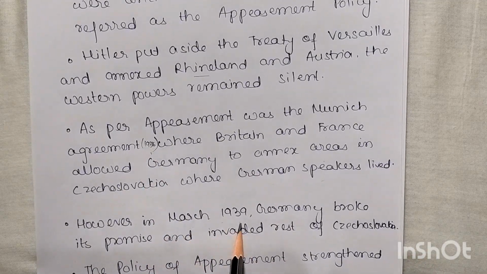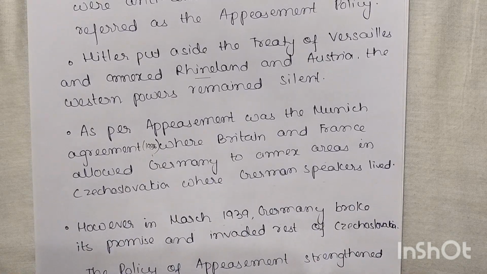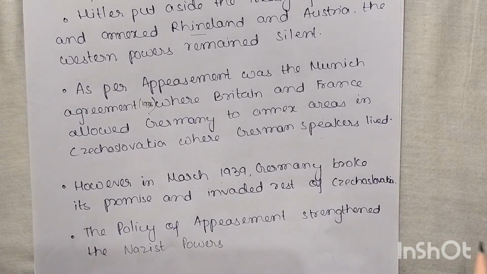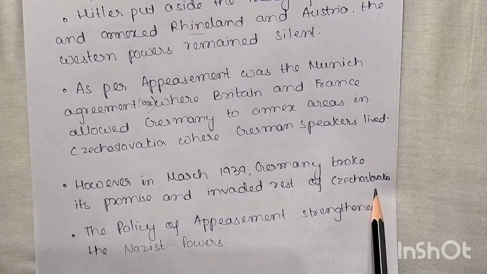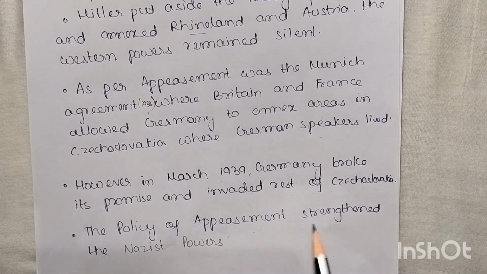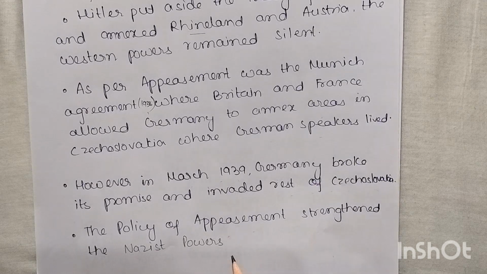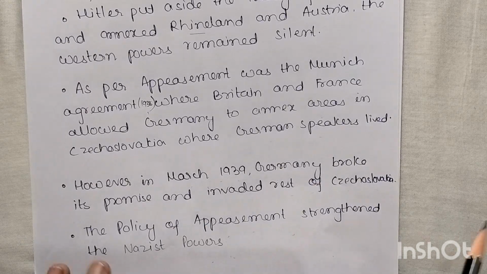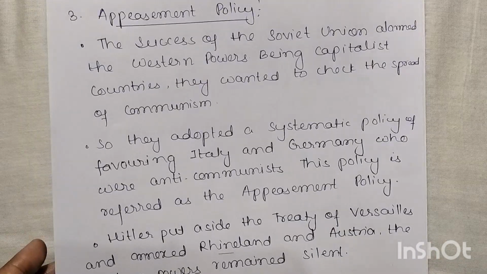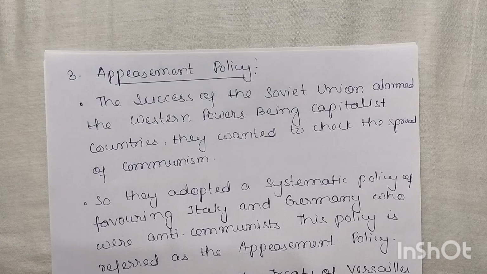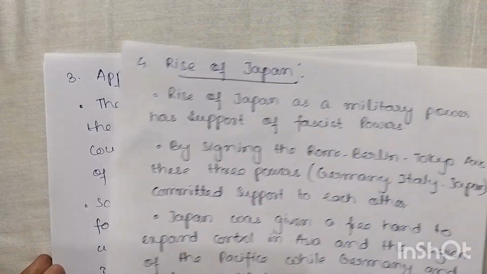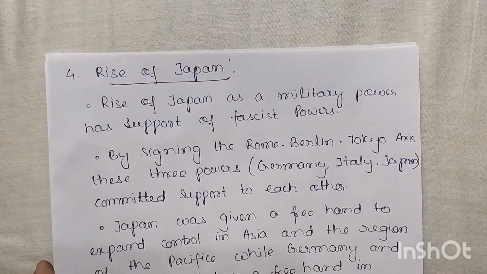However, in March 1939, Germany broke its promise and invaded the rest of Czechoslovakia. Okay, so what happened? Germany just broke the promise. He had been given a small area, but now what did he do? He invaded and occupied the rest of Czechoslovakia. And the policy of appeasement strengthened the Nazi power. So due to this policy, Nazism and Adolf Hitler became very powerful. So this appeasement policy became the third reason for the rise of the Second World War.